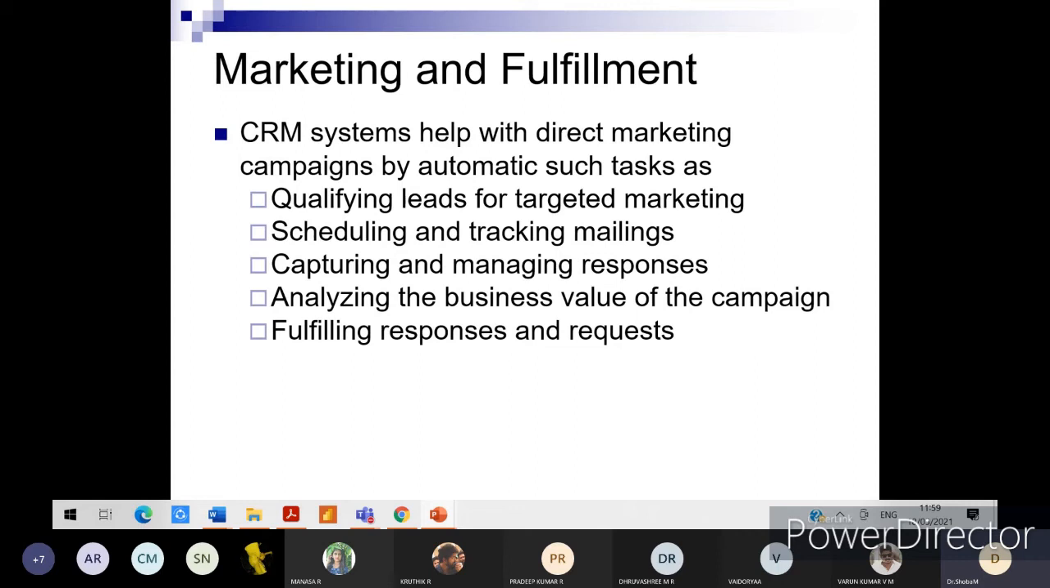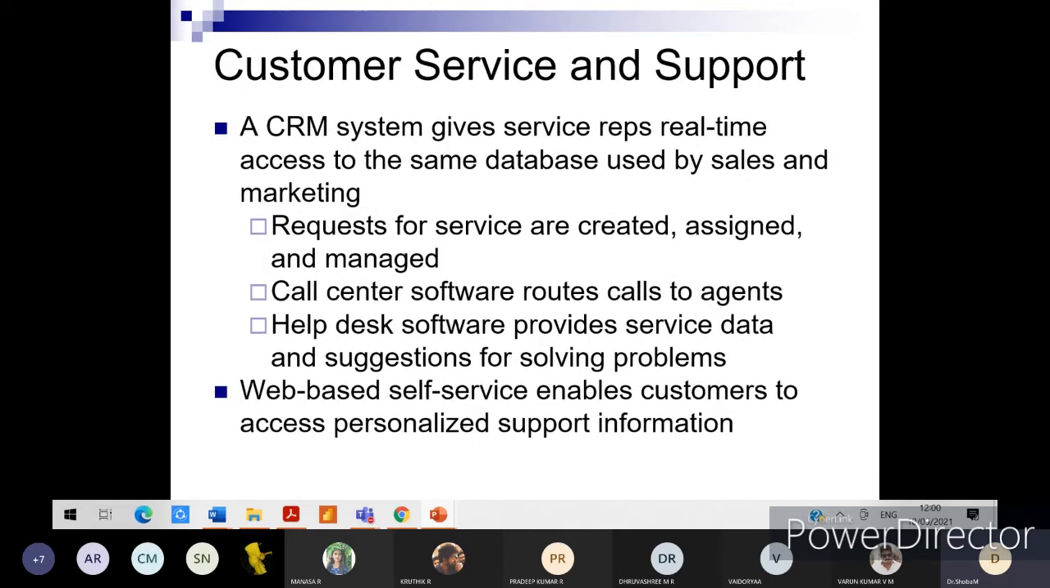Yes, moving further, marketing and fulfillment. The CRM system helps with direct marketing campaigns by automating such tasks as qualifying leads for targeted marketing. We know how important targeted marketing is. Scheduling and tracking mails, again, is very important. Capturing and managing responses, analyzing the business value of campaigns, and fulfilling the responses and requests.